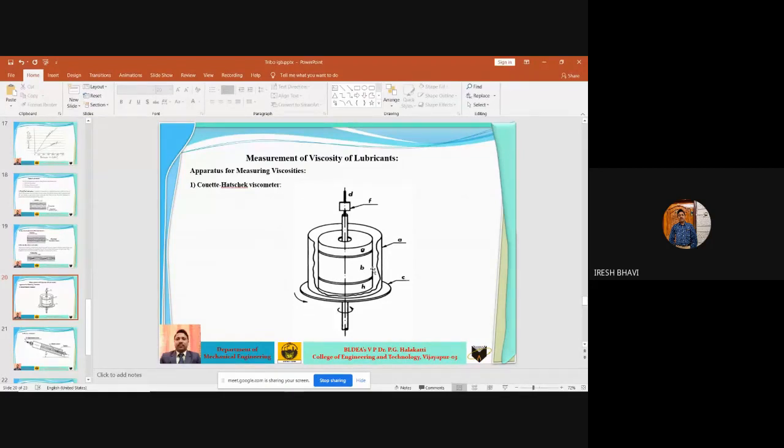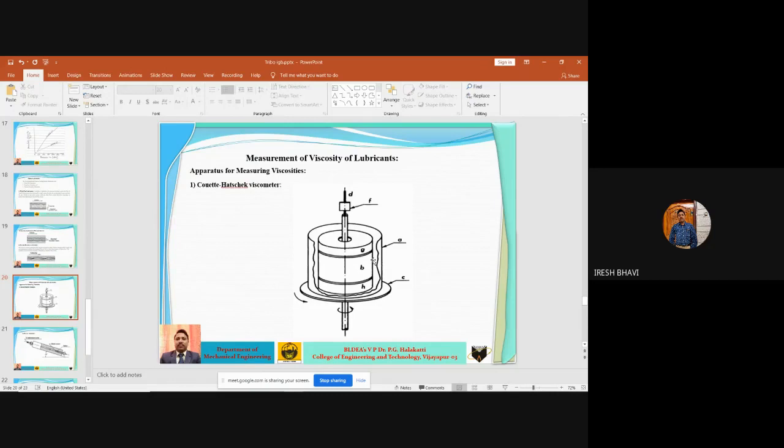And when B rotates, there is a deflection of the torsion wire, because B is suspended on this torsion wire. You can see the deflection on this measurement instrument. Hence, these two cylinders, cylinder A and cylinder B, are forming parallel surfaces.